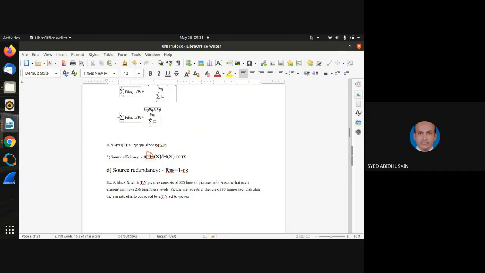Instead of writing source efficiency as n, I'll be writing n suffix s. It means the same, don't worry at all. If you want, I'll put it as n. So source redundancy R suffix ns is equal to 1 minus ns. What is this ns? Efficiency. That means if you add up source efficiency and source redundancy, the answer will be 1.